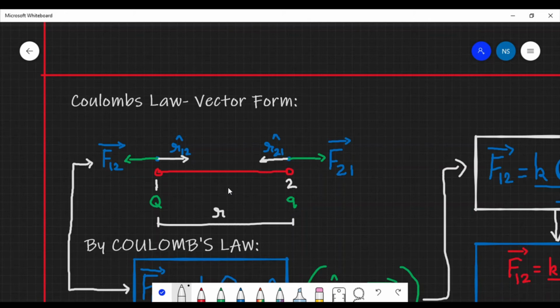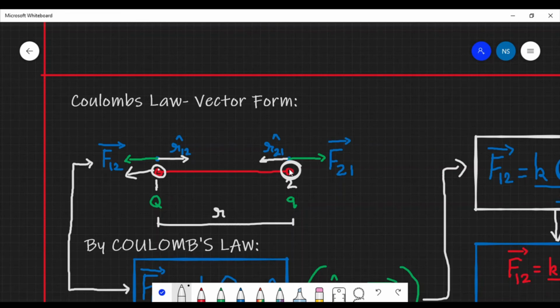As we know that two positive charges repel each other, therefore there must be a repulsive force. This force in vector form we will represent like this: force on 1 due to 2 in this direction. Since it is repulsive, this charge will push this charge in this direction, and this force is force on 1 due to 2.